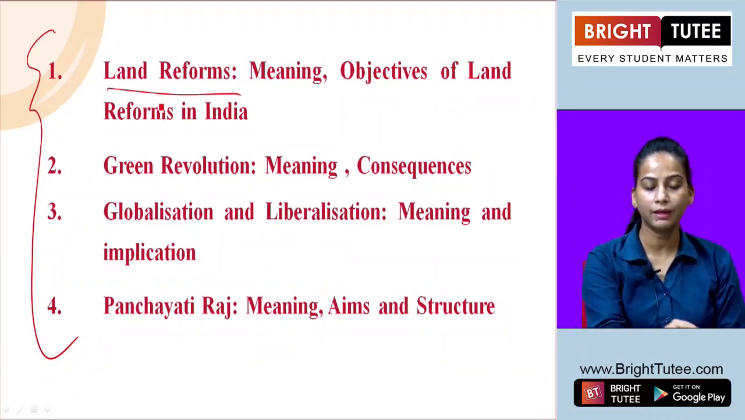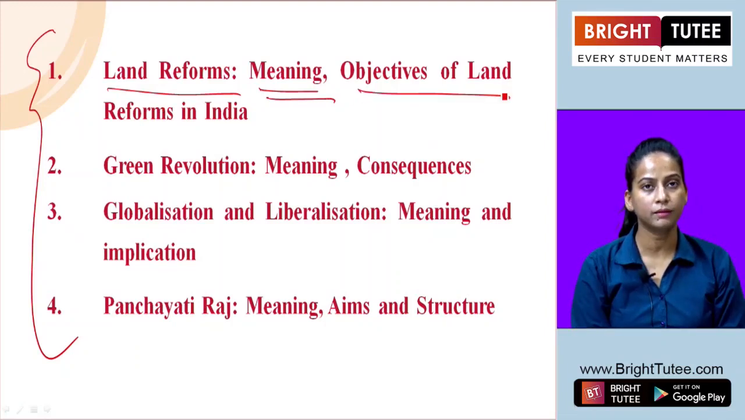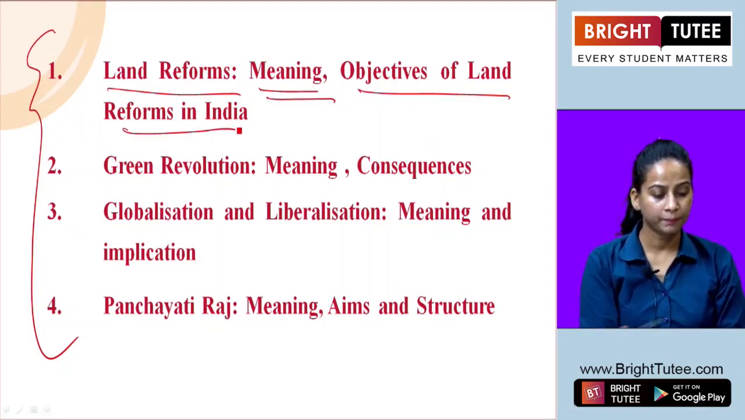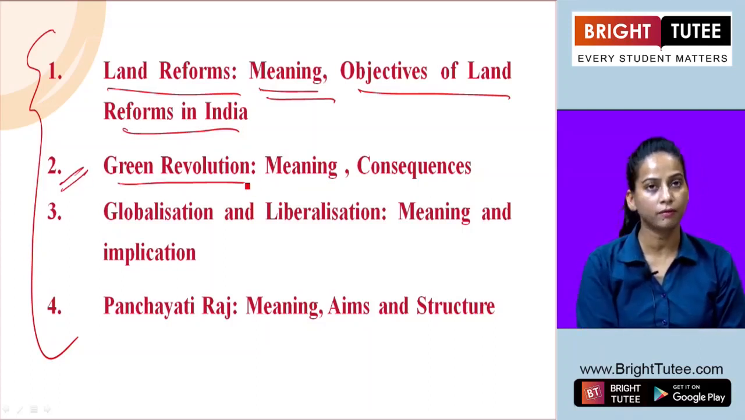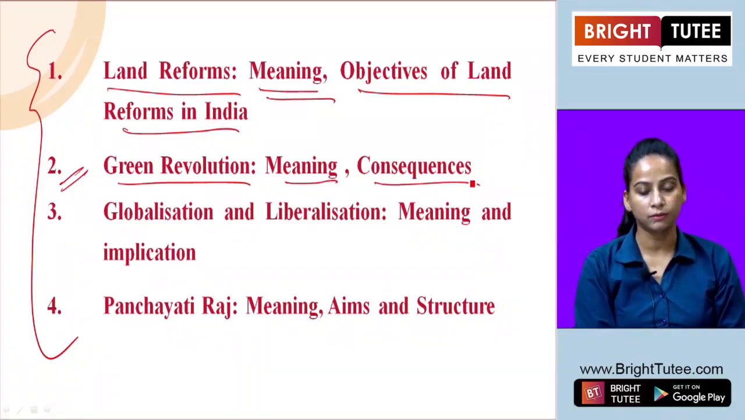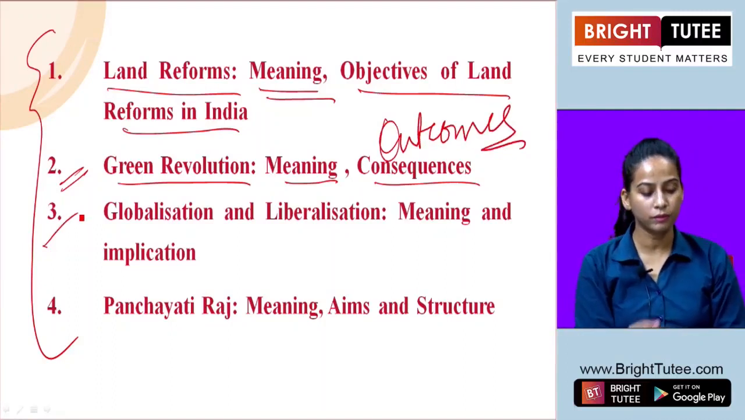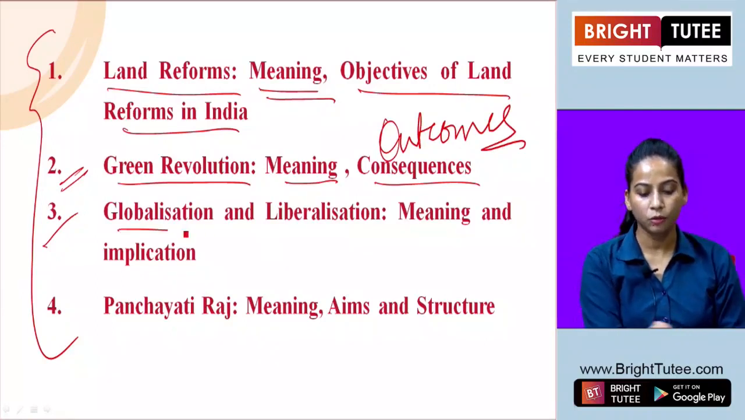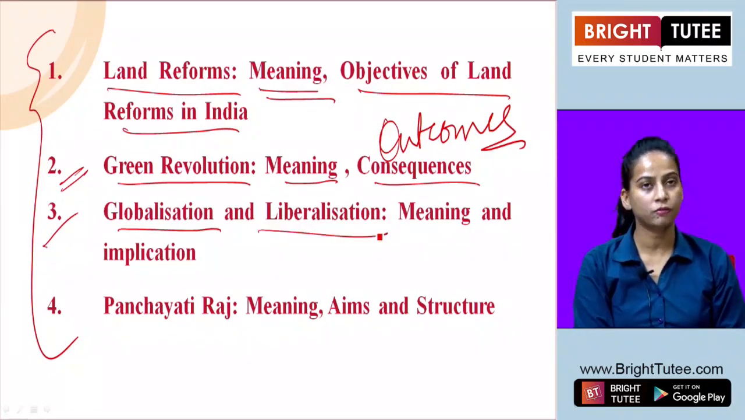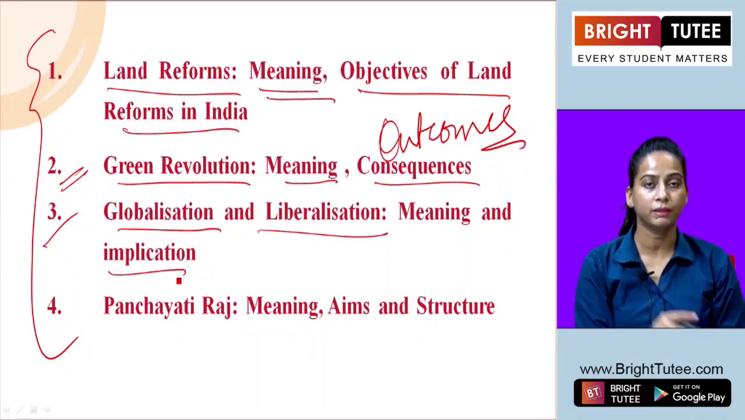One of them is land reform. We'll talk about its meaning and the objectives of bringing land reforms in India. In the second part of the chapter, we'll talk about another factor, that is the Green Revolution. We'll discuss its meaning and consequences, meaning the outcomes. In the next one, we'll discuss globalization and liberalization. We'll discuss its meaning and the different implications, meaning its impact on Indian society.